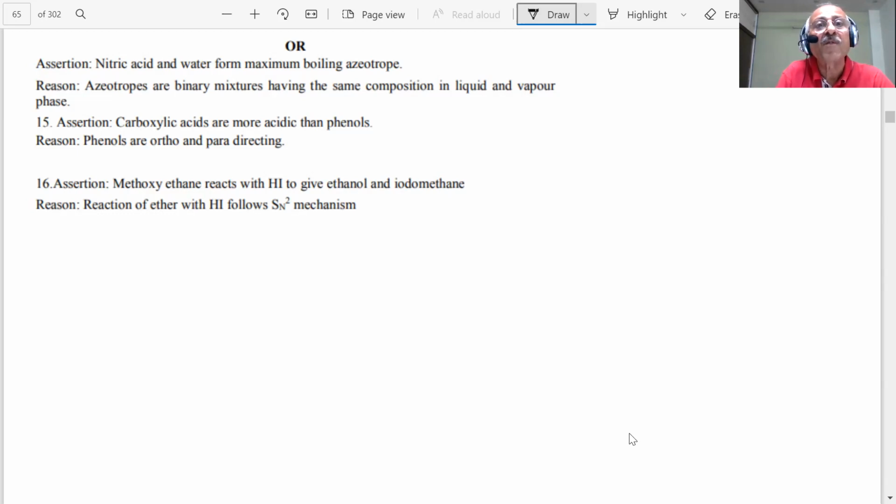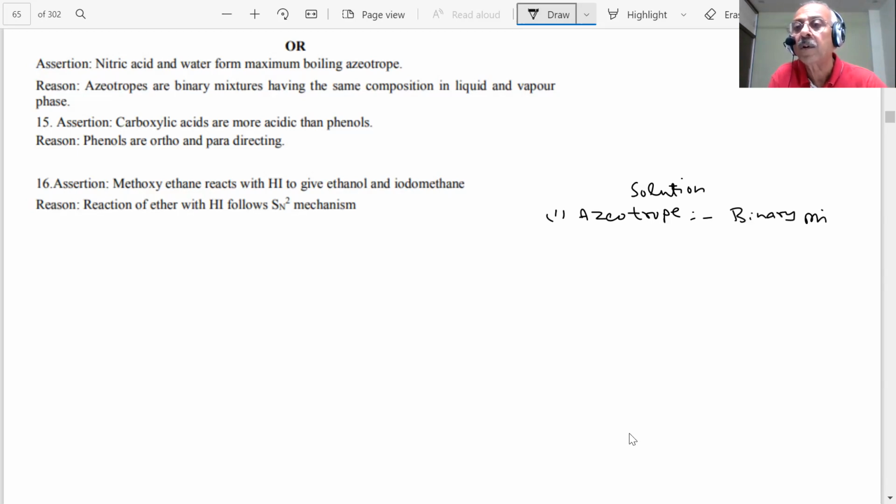Tertian nitric acid and water form maximum boiling azeotrope, student. What is an azeotrope, student? Which chapter am I talking about? Solutions. We studied about azeotrope, student. Azeotropes are binary mixtures which have the same composition in both liquid and vapor phase, and boil at a constant temperature.